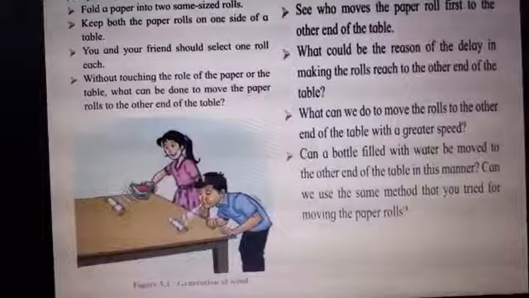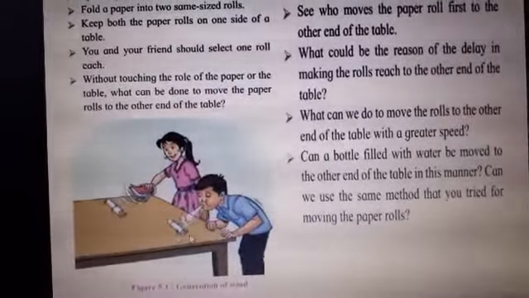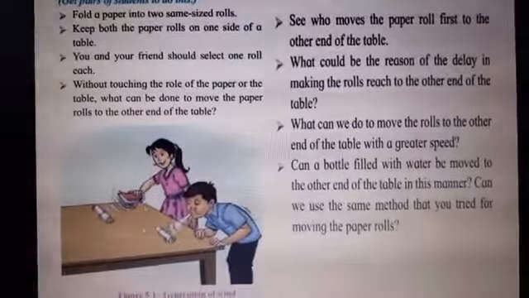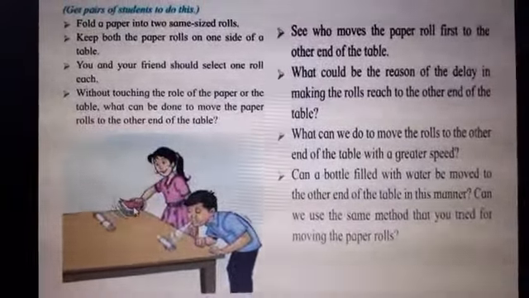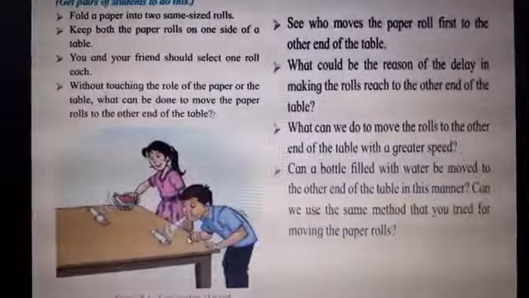Now you can see this is a boy and this is a girl. Both are having the same paper roll-ups. Now this girl is blowing air with the help of a book, and this boy is blowing air with the mouth.